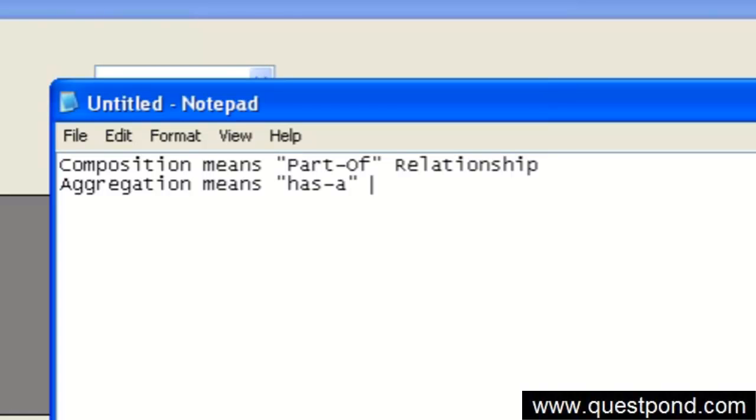So in other words, what you're saying is that composition means the two entities cannot stay without each other. While in aggregation, the two entities come together for a short time, and afterward they depart. They are not dependent on each other; they can survive individually. In composition, two entities are dependent on each other, and in aggregation, the two entities are isolated, not interdependent.